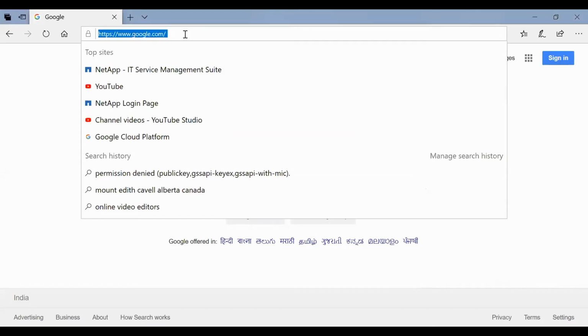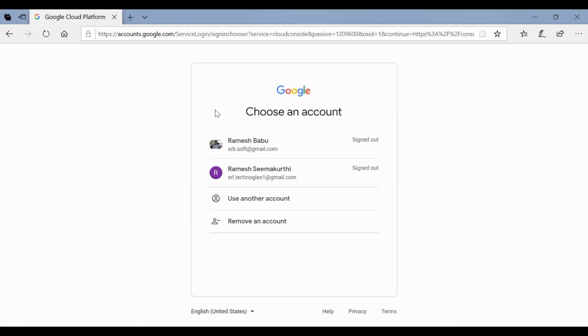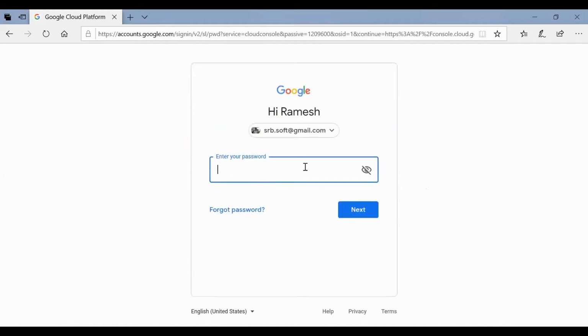Create a Google Cloud account. Now log into Google Cloud with the account that you already have. If you do not have any Google Cloud account, please refer to my previous video, which clearly gives an idea how to create a Google Cloud account. So log into Google Cloud account that you already have.